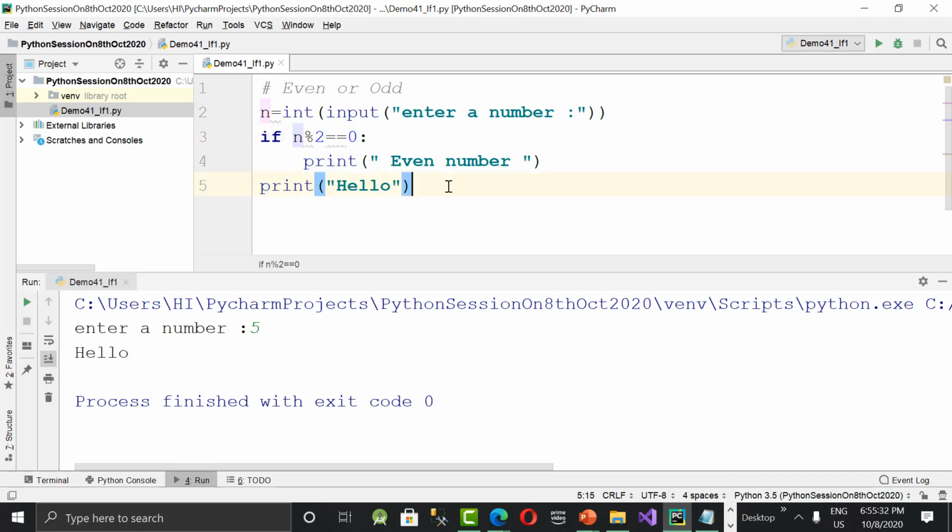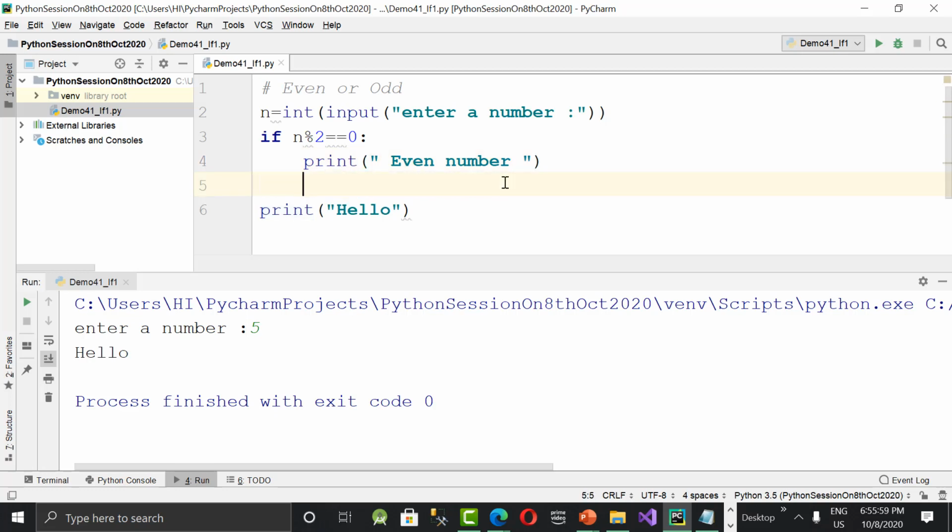So what it means? This is not at all belongs to the if suit because it is outside the indent. It is not under this if suit. So make sure that when you are writing statements under any if suit or while suit or any for suit, all should be in a similar indentation so that those will come under the particular suit itself. Got it now? So let's write one more now.